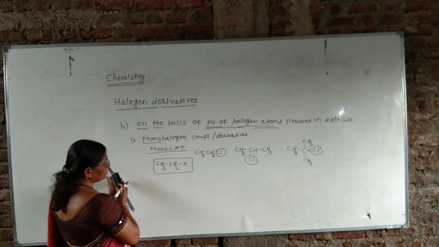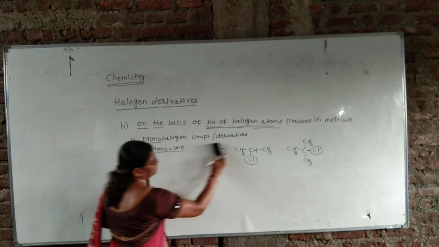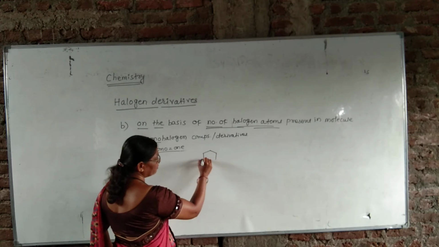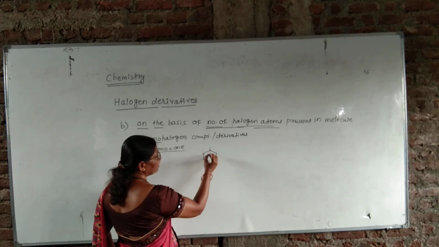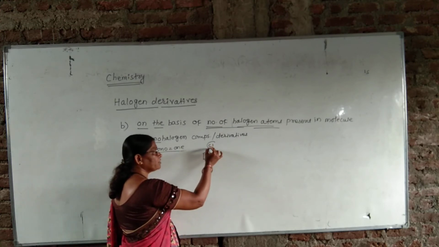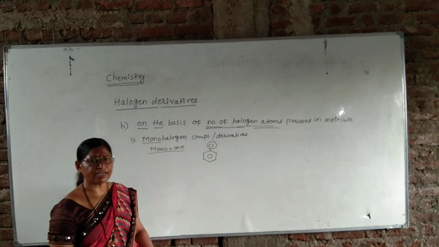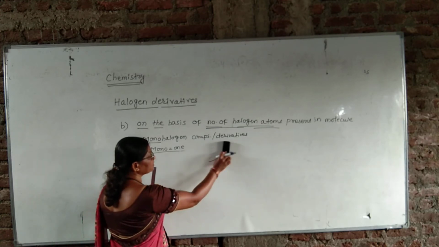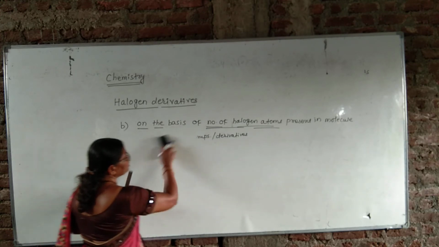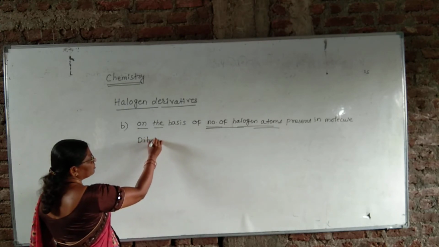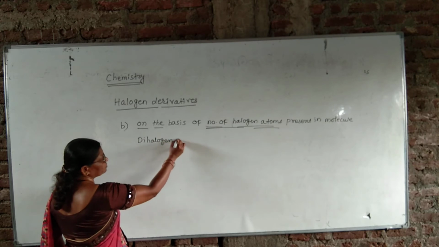Second, dihalogen. In monohalogen, one example is also included from haloarenes, that is chlorobenzene. In this also only one halogen atom is present in the given molecule. Second, we have to see what are the dihalogen derivatives or dihalogen compounds.